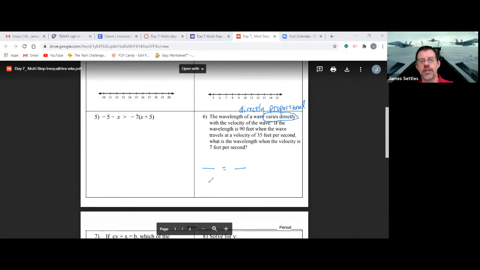The first fraction, you put the first 2 numbers that we see. So as we're just kind of glazing over this problem here, we see 90. So we're going to put 90 there. And then the second number is 35. All right, after you put the first 2 numbers you see right here, we need to label them. And so this is just feet, 90 feet. So I'm going to put an F there. Now, this looks like feet, but as I keep looking, it's actually feet per second. So I'm going to label this FPS.